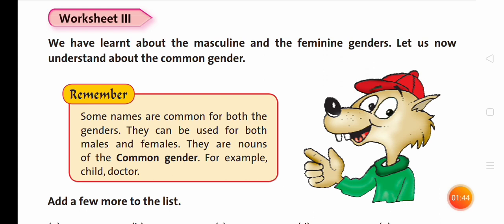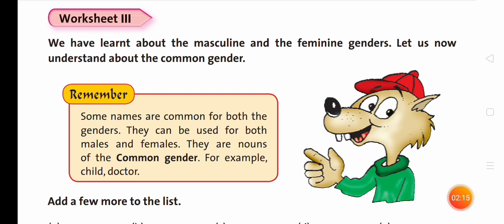For example, child, doctor. A child may be feminine or masculine, but in the common gender, it is called a child. A doctor may be a male or a female.